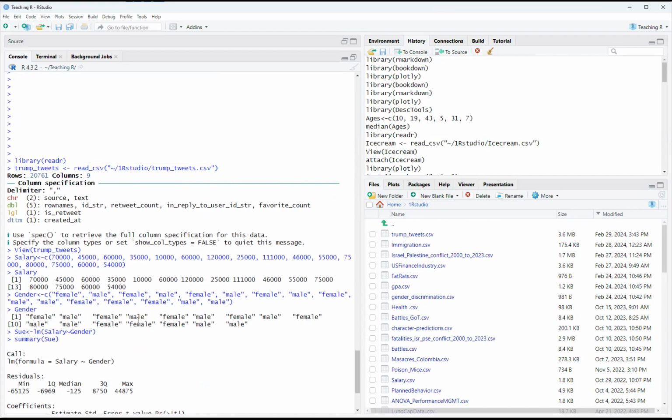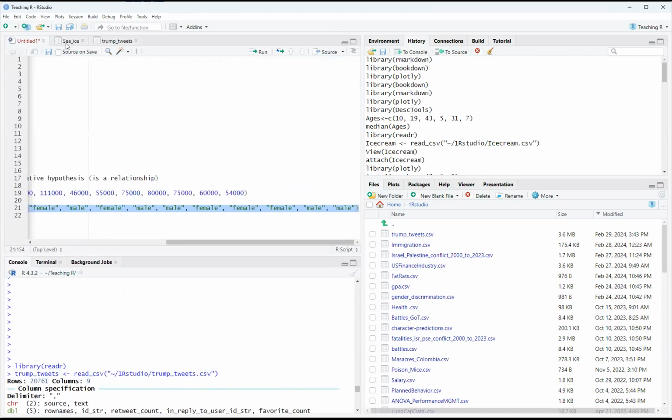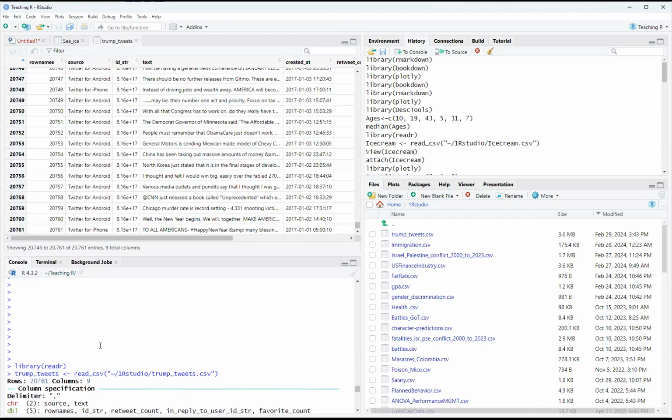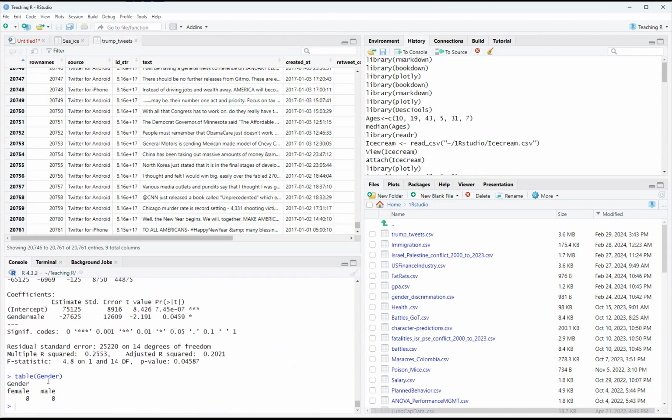Very small data set. It's not like our huge, and let me say huge, Trump data set that's got, here I am again, 20,761. I can't even count that high. But this little sample of the business is basically saying men are making less than women and not vice versa.